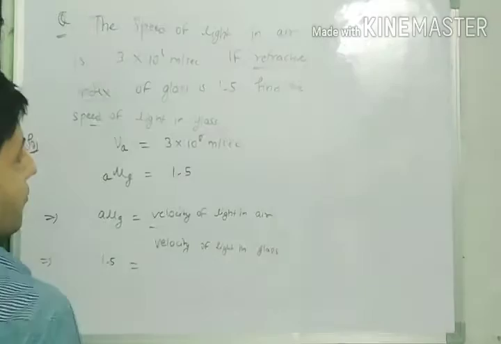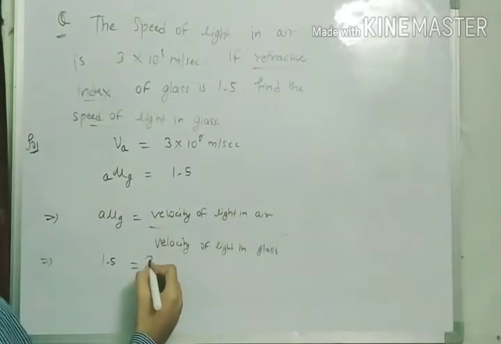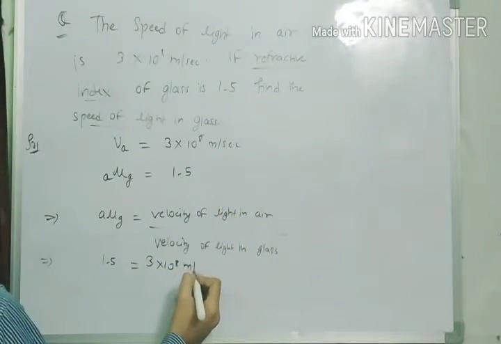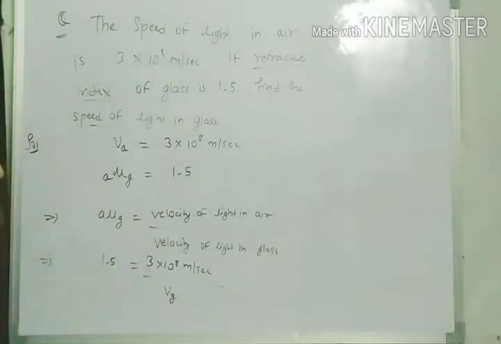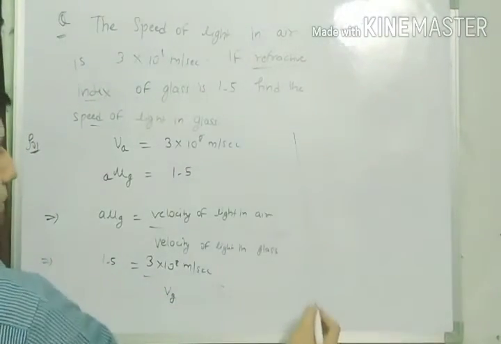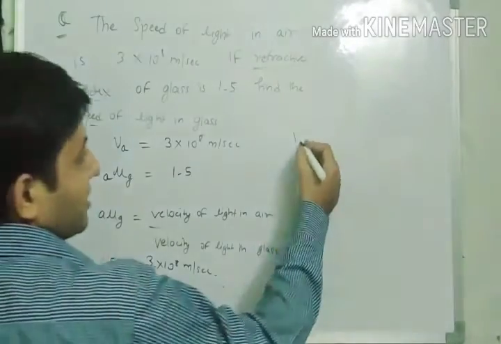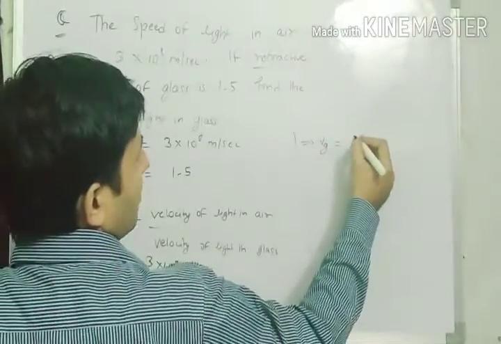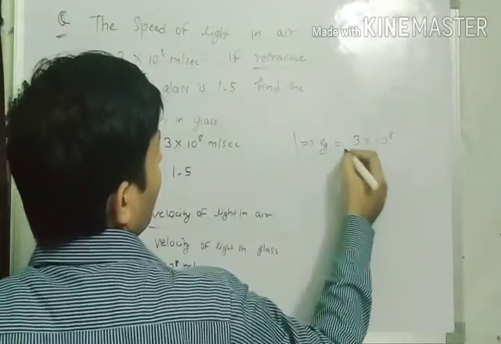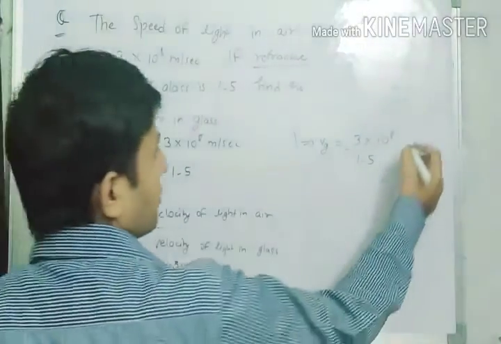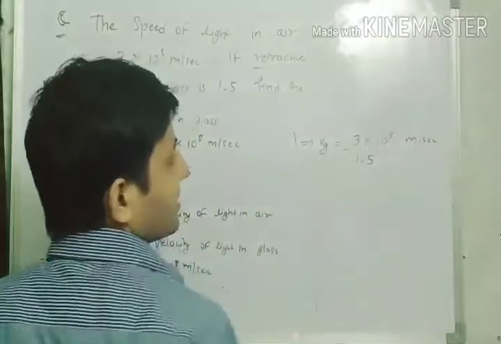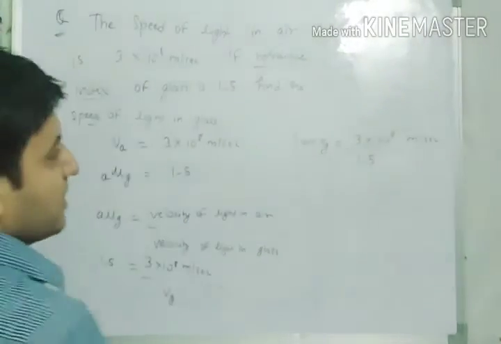What is the velocity of light in air? 3 into 10 to the power 8 meter per second. In glass, let me take Vg. Now just cross multiply and you will get 3 into 10 to the power 8 upon 1.5, with the unit meter per second.